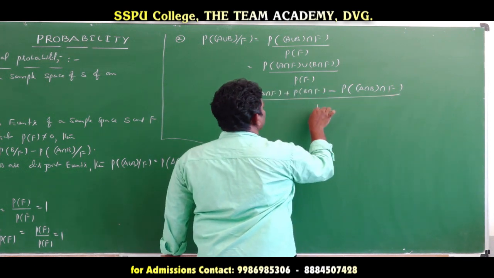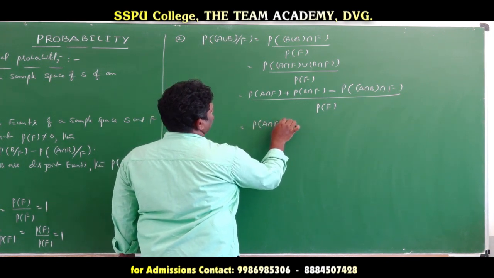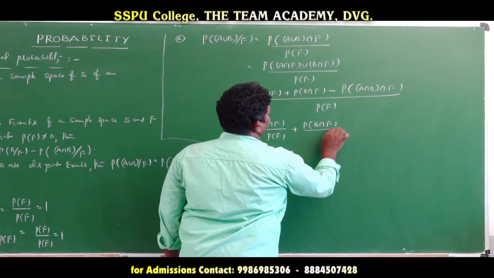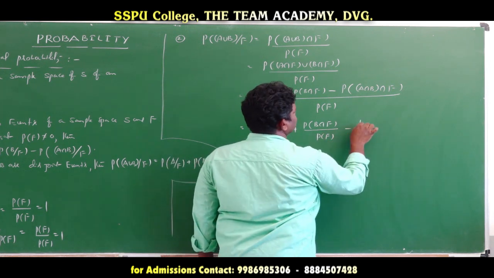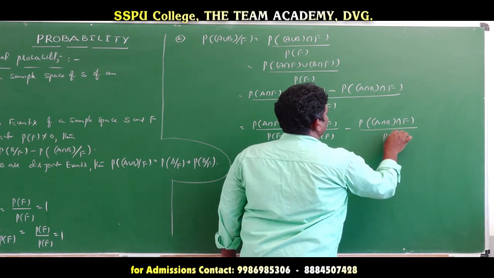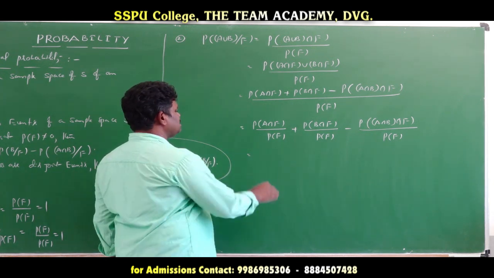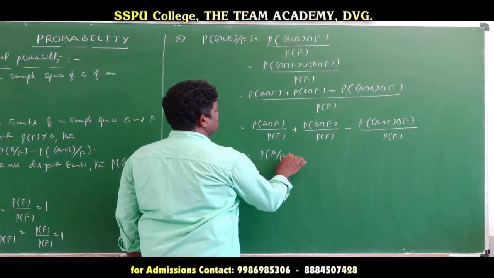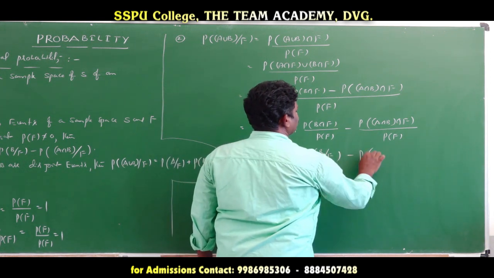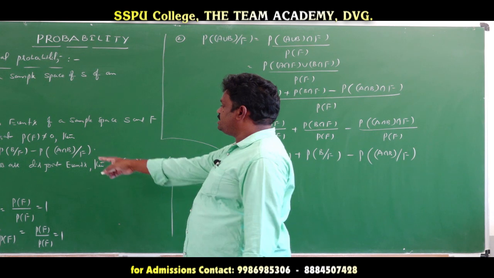Then overall, this value is divided by the probability of F. Now if you separate the denominator: probability of A intersection F divided by probability of F, plus probability of B intersection F divided by probability of F, minus probability of A intersection B intersection F divided by probability of F. Now we write these as conditional probabilities: probability of A given F, plus probability of B given F, minus probability of A intersection B given F. Let us call this equation 1.